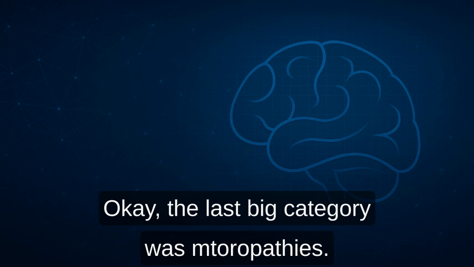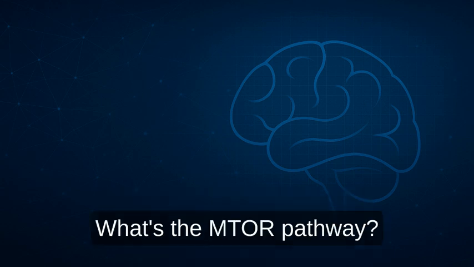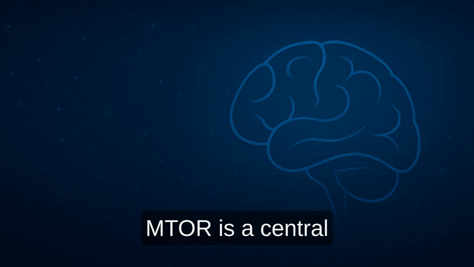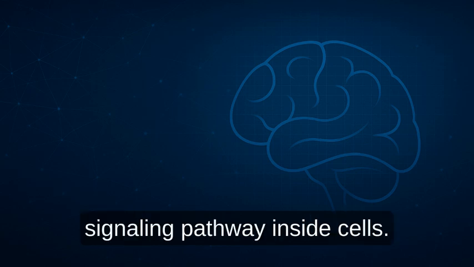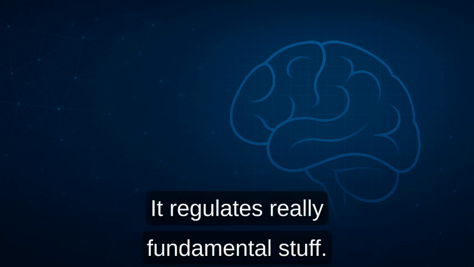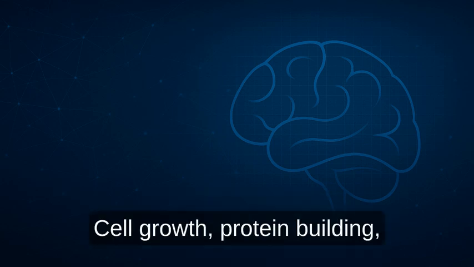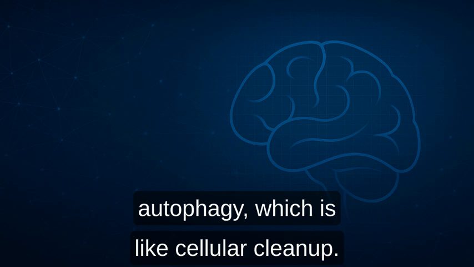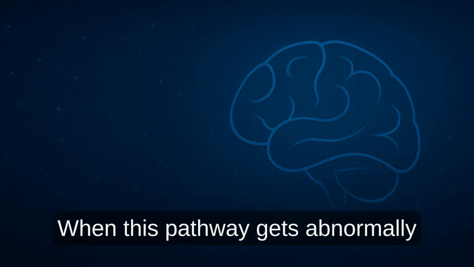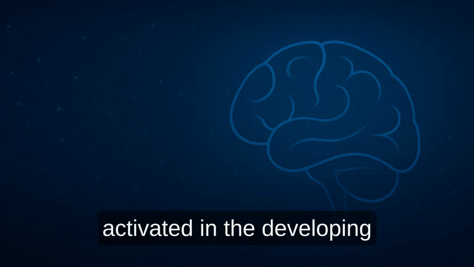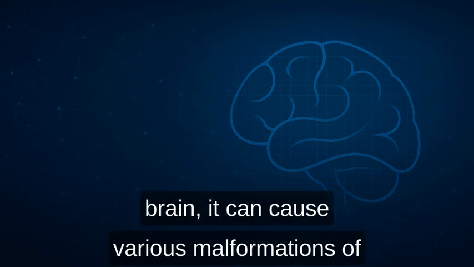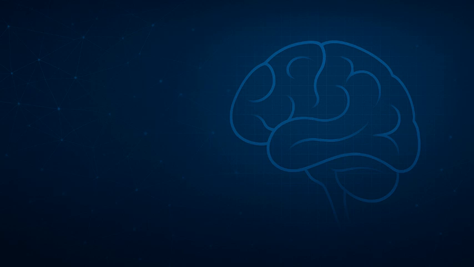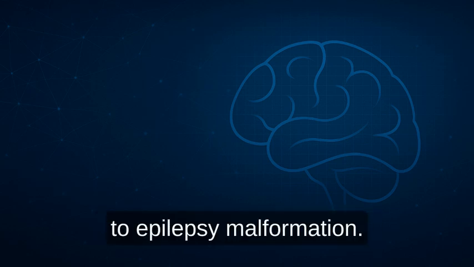Okay, the last big category was mTORopathies. What's the mTOR pathway? mTOR is a central signaling pathway inside cells. It regulates really fundamental stuff: cell growth, protein building, autophagy, which is like cellular cleanup. When this pathway gets abnormally activated in the developing brain, it can cause various malformations of cortical development, MCDs. And those MCDs often lead to epilepsy.